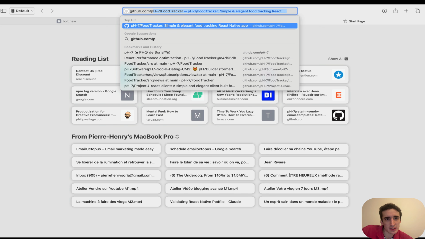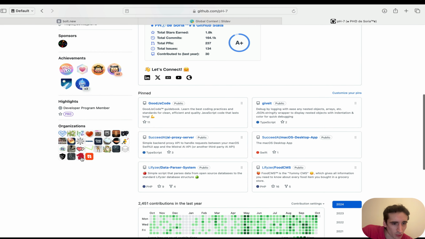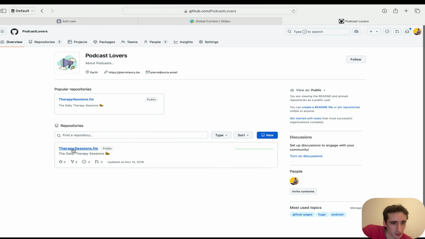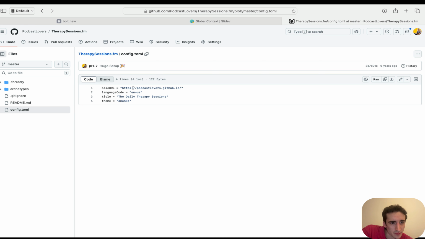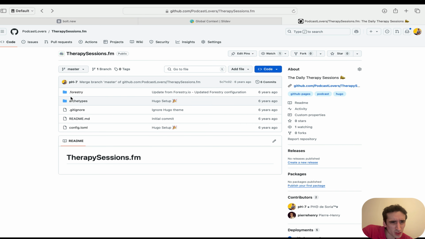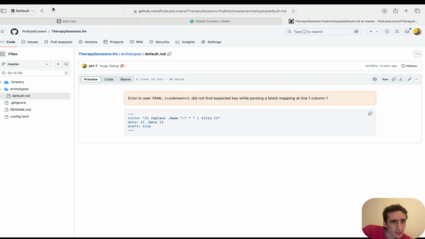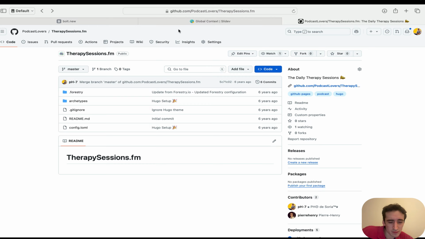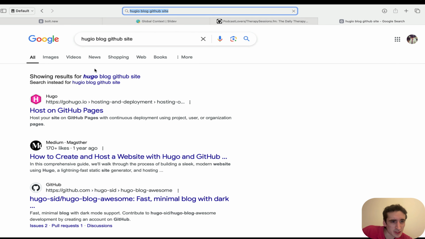let me check. That one is pretty similar for static websites. Let me quickly go where it was. It was a long time ago actually. The config. Was it Hugo? Maybe Hugo, that Hugo blog, GitHub site?